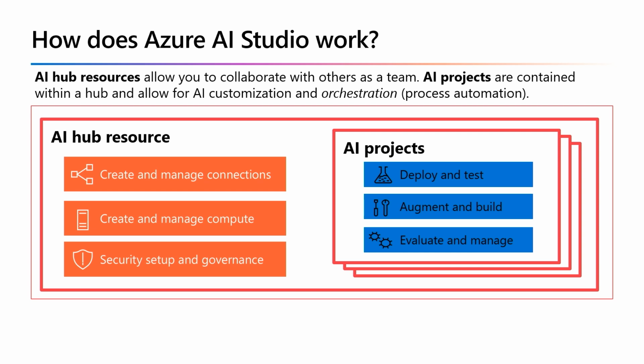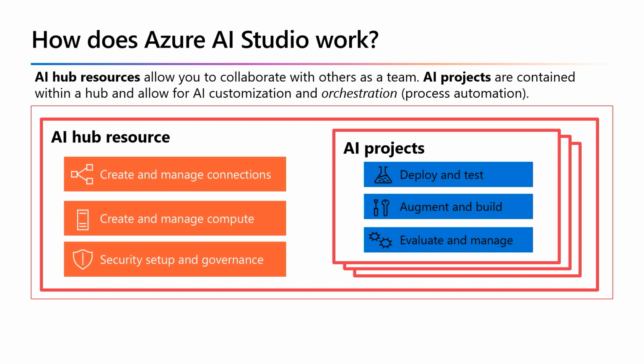You can create and manage connections to resources such as data stores, GitHub, Azure AI search indexes, and others. You can create and manage compute instances on which to run experiments, prompt flows, and custom code. You can set up security by creating members and assigning them to specific roles, and set up governance by defining policies to manage behavior, such as automatic compute shutdown.